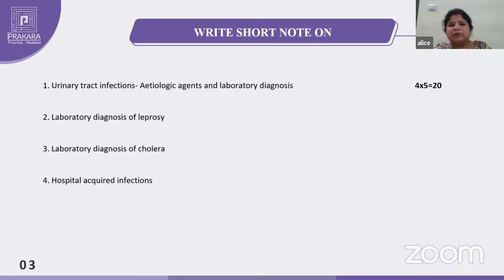Next, laboratory diagnosis of leprosy. Leprosy is a very ancient disease caused by Mycobacterium leprae only. Here we have to collect the specimens: nasal sputum, nasal mucosa, and also skin lesions. Mainly 4 samples we have to collect: forehead, buttocks, cheeks, and nasal septum. And next, after collecting these, this procedure we call a slit skin smear.